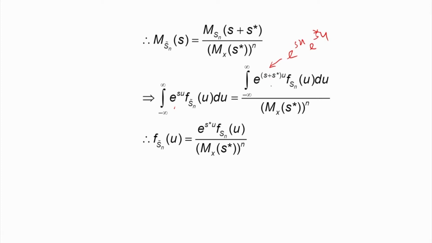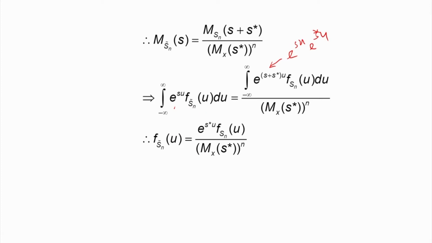That quantity, e to the power S star u into f Sn(u) divided by MX of S star to the power n, will be f Sn tilde of u, because comparing the left hand side with the right hand side, I can establish this.